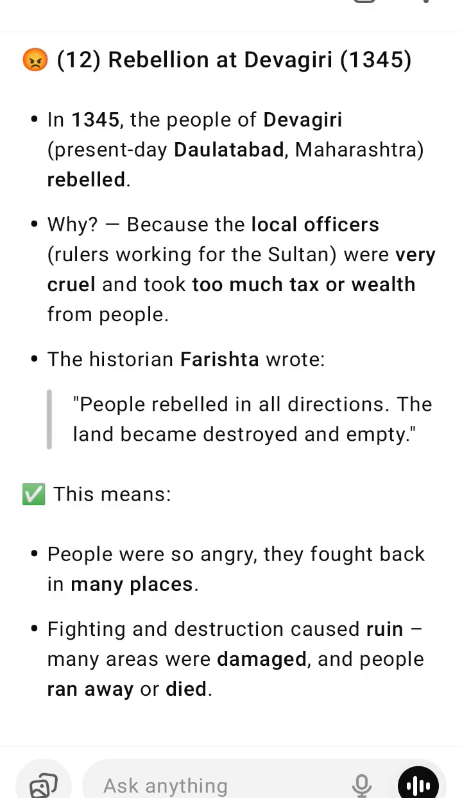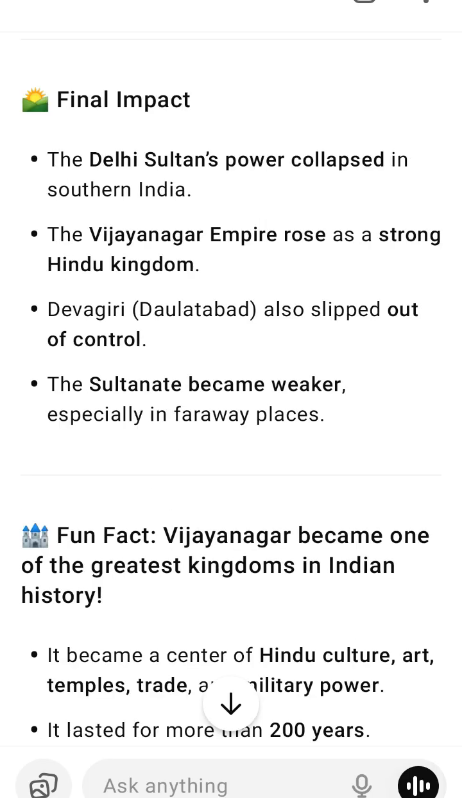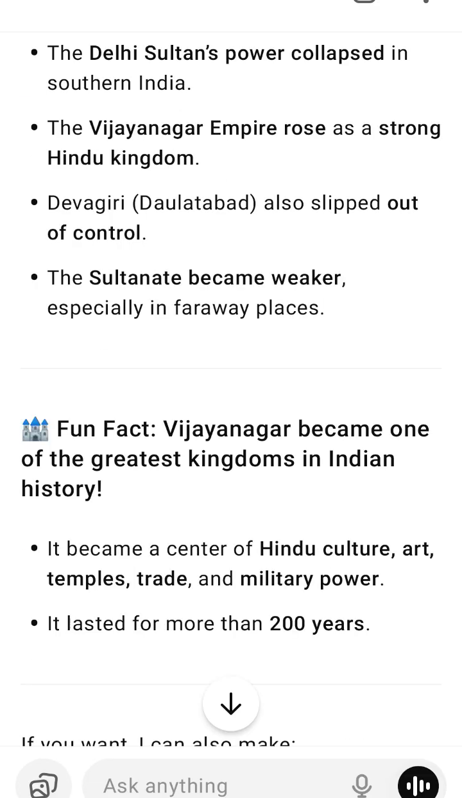A large part of southern India went into the hands of the Hindus. The Delhi Sultanate lost control over the region. The Vijayanagar Empire began to rise as a major Hindu power in South India.